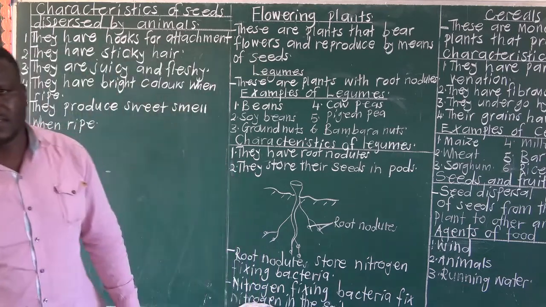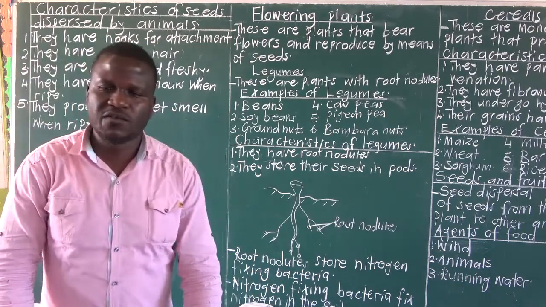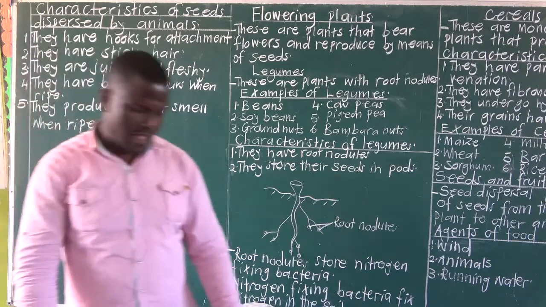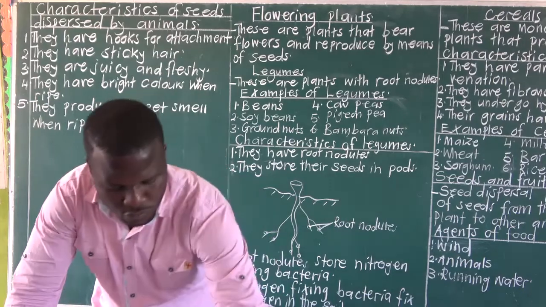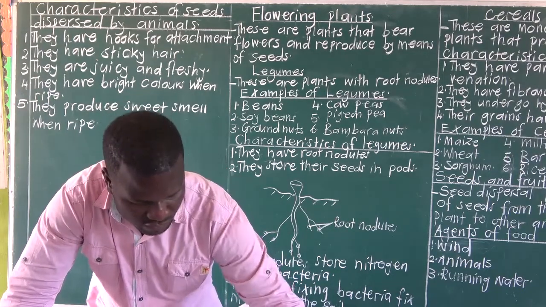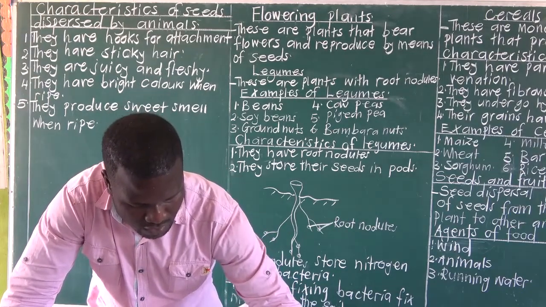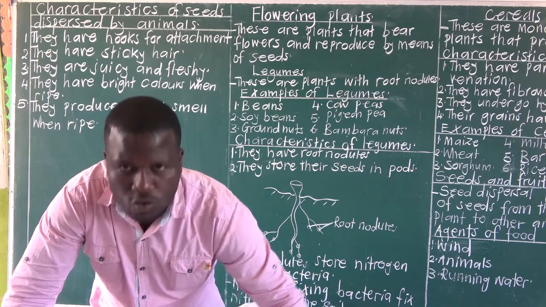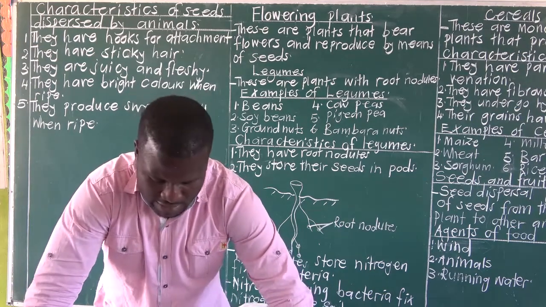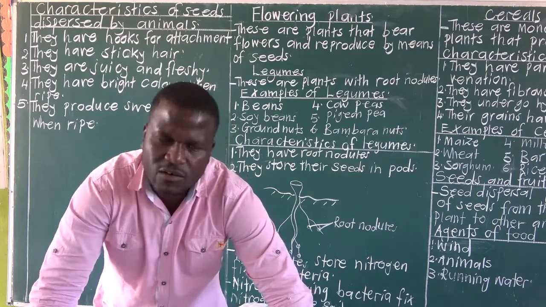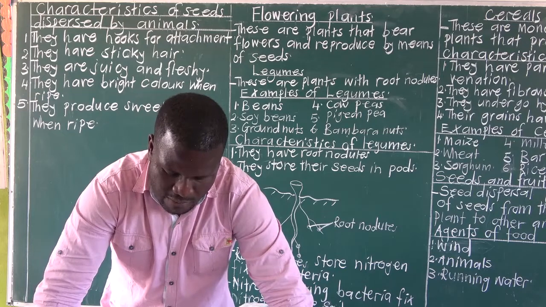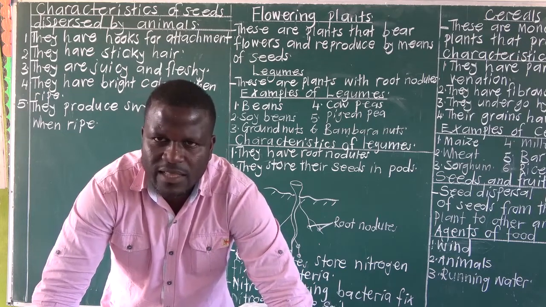Remember we said seed dispersal is the scattering of seeds from the mother plant to other areas. There is a song that you can learn for you to memorize the definition of seed dispersal. And this is how it goes. Seed dispersal is the scattering of seeds from the mother plant to the other areas.